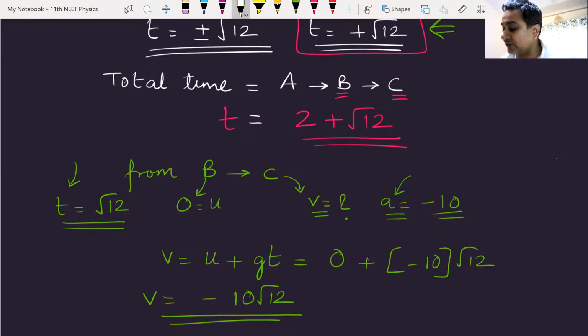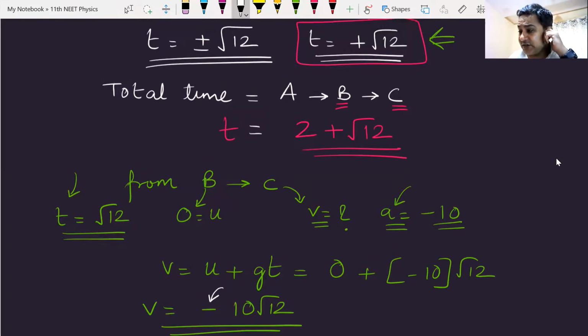What does this negative sign indicate here? Anyone? That, Niharika, correct. It is moving downwards.